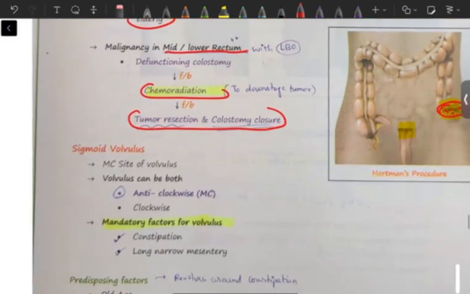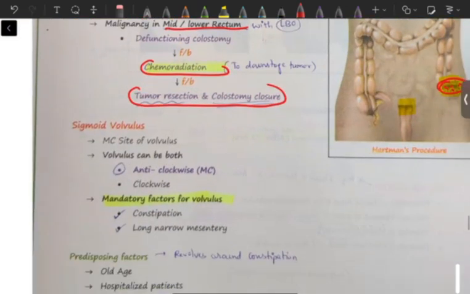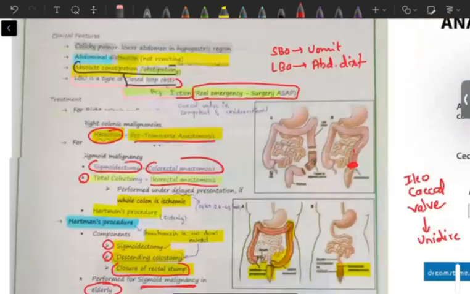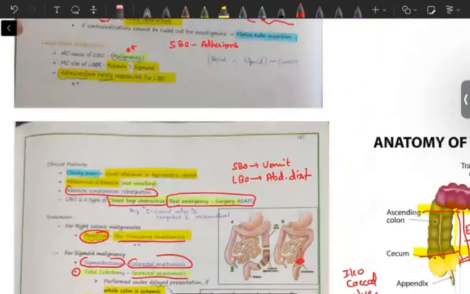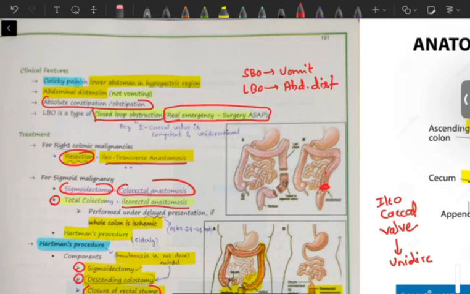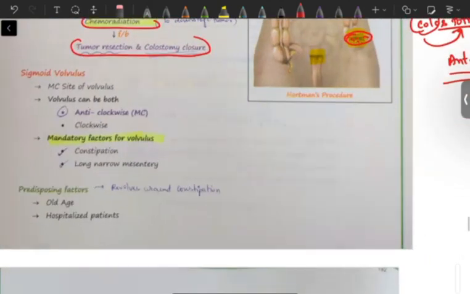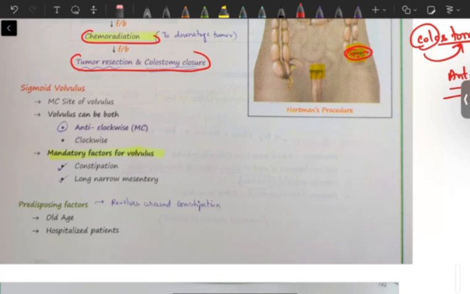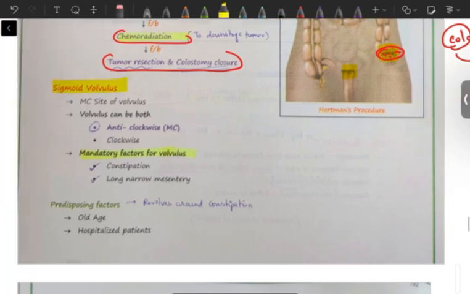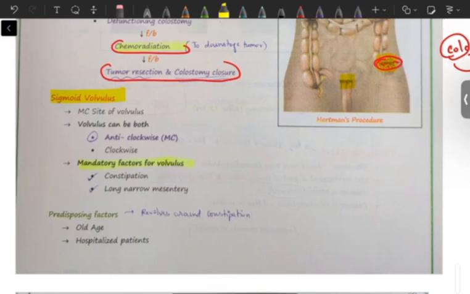Okay, now, that was about large bowel obstruction. Most commonly it is caused by malignancy, so related to those malignancies we'll treat it accordingly. After large bowel obstruction, next we are going to discuss sigmoid volvulus. What is the most common site of volvulus in adults? Similar to intussusception, this will also be there, but in intussusception one segment was getting into another segment. Here something different happens.